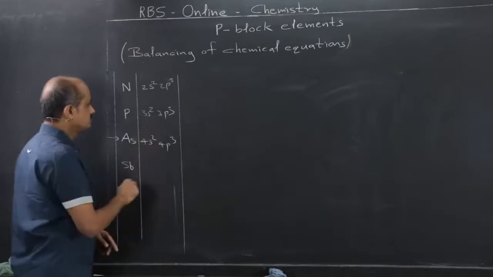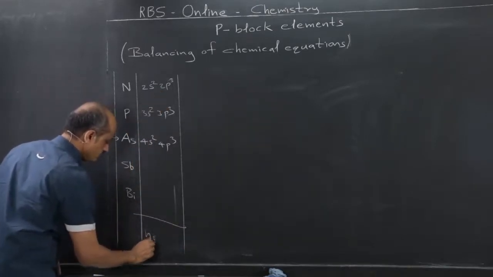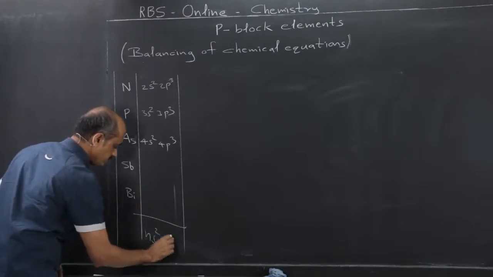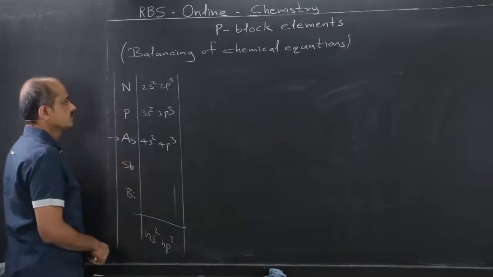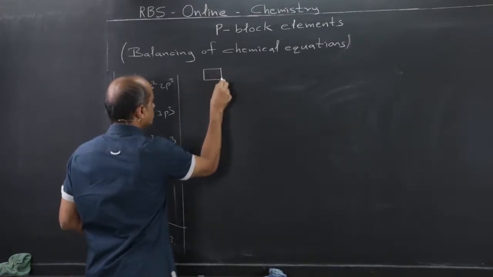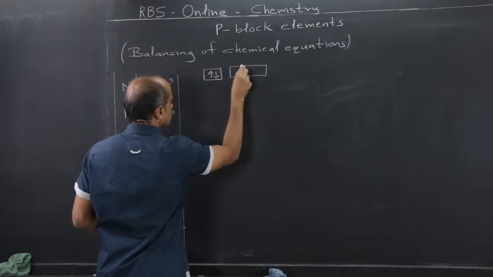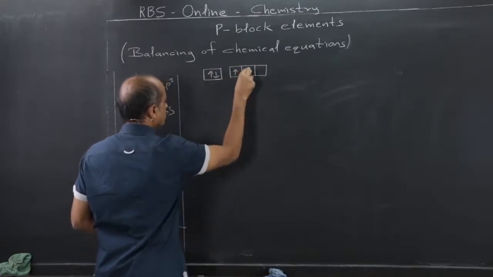I will not write it. Means in general, it is ns2 np3. So in general, in the outermost shell, 1 lone pair and 3 unpaired electrons.